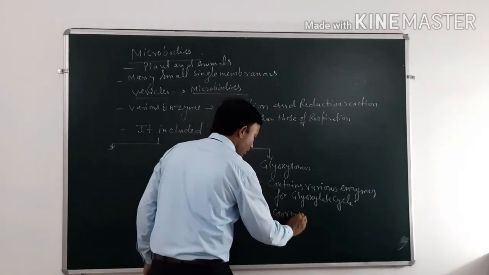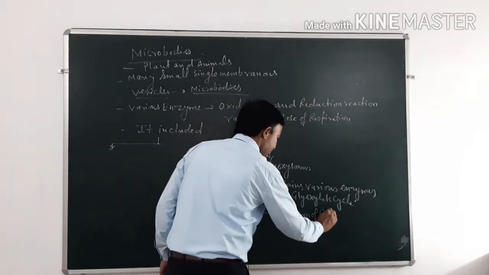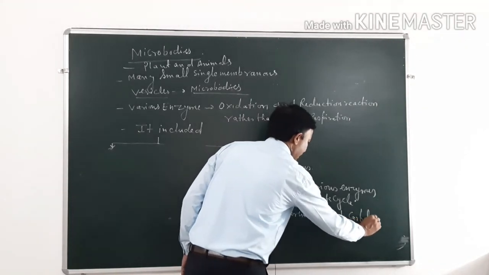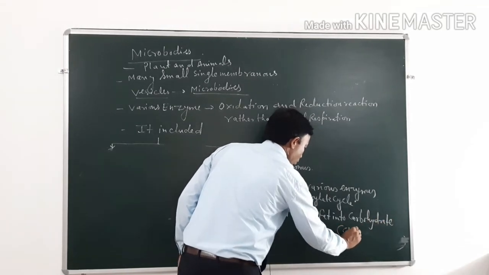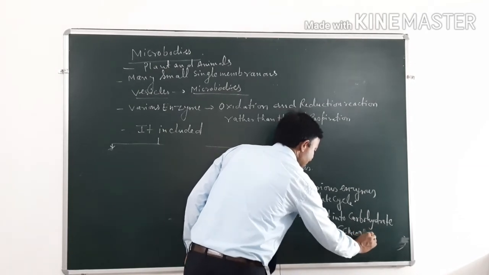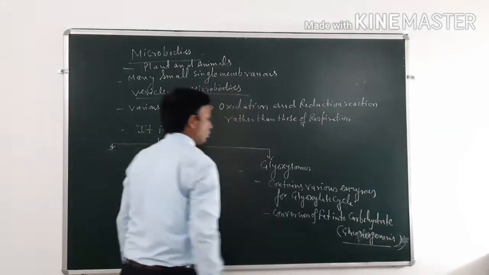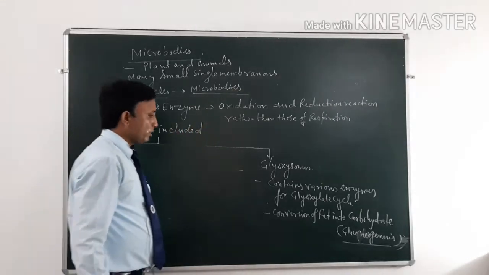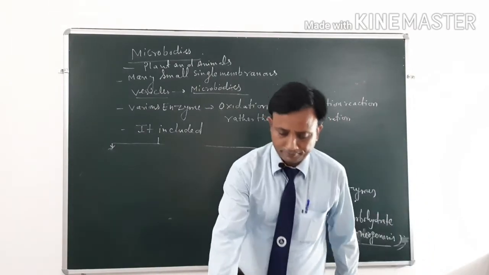Conversion of fat into carbohydrate or glucose, and this process is known as gluconeogenesis. This is the main function of glycosomes. So here the microbodies are finished. Thank you. Have a nice day.